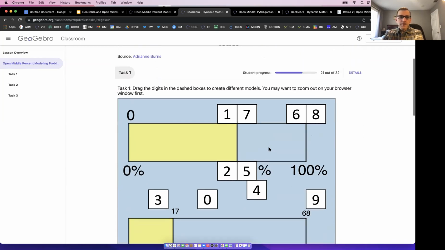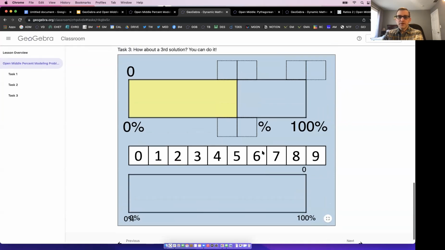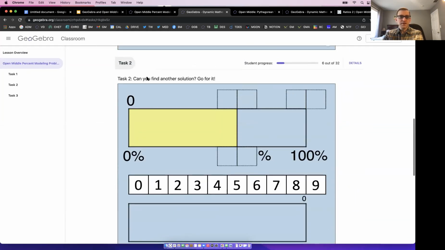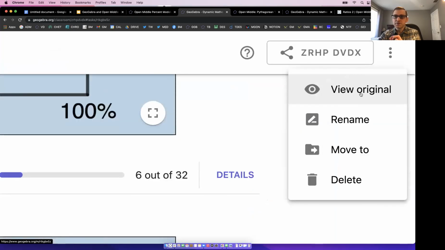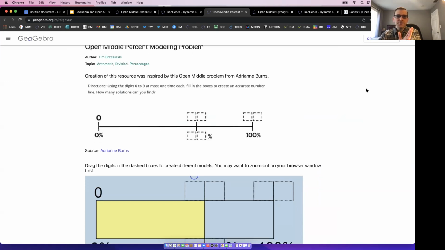But right here, now most students could do the 25% and 50%. Again, there are 3 setups here, because I ask them to simply find another one that's different from the one above. Okay, so then here's what I do the next day to differentiate a little bit, or maybe to just give them more of a challenge. Remember what Lebo said? I actually have to look at the original activity, so I'm going to go to view original, or find it in the Open Middle book. This is the original problem.